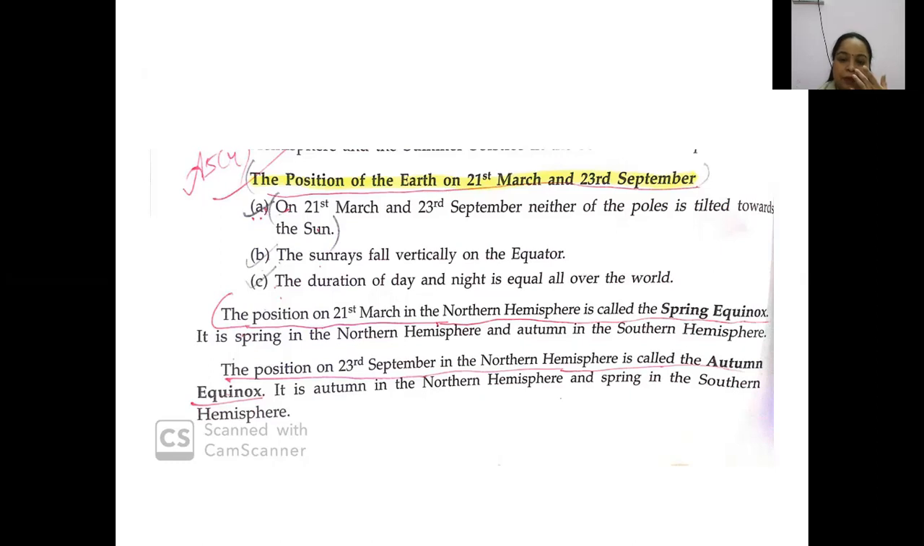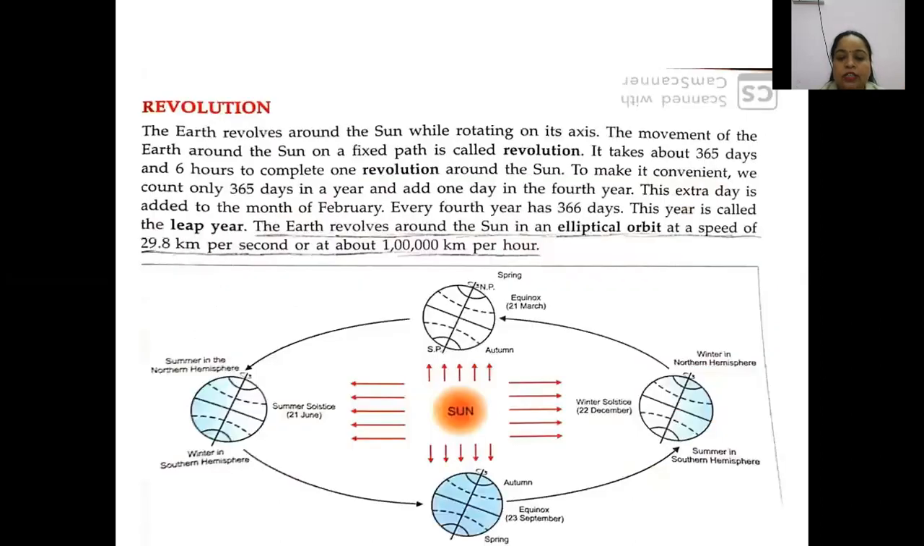So opposite happened. So what opposite happened? The northern hemisphere is having spring and southern hemisphere is having autumn. So this is the position of the earth on 4 days. 4 days means 4 days of a year. Okay, what are these 4 days? These 4 days, the first is 21st of June. Second is 23rd of September.